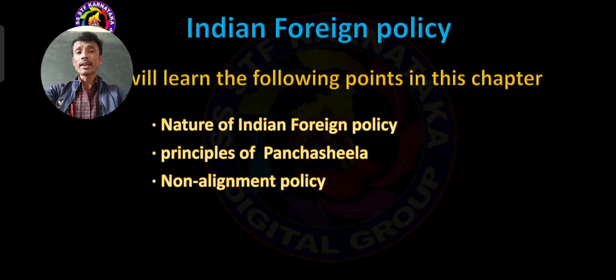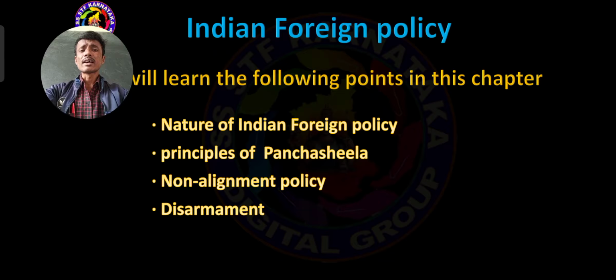India was not against America, and not against Russia either. India maintained relationships with both equally. That is the non-alignment policy.